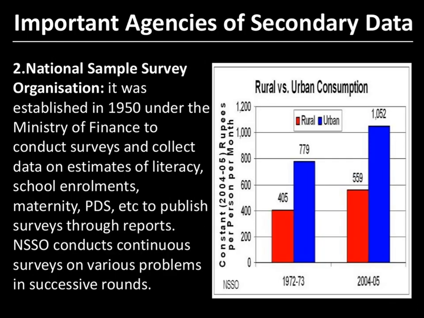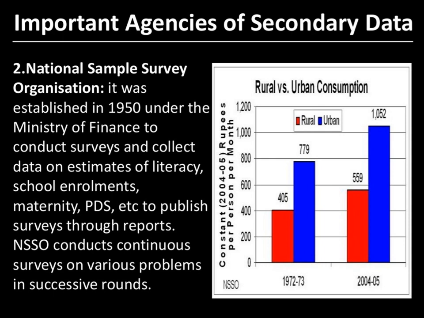Next, one more important agency is the National Sample Survey Organization. Now, what is the National Sample Survey Organization? The NSSO is a unit of the Government of India, made to conduct nationwide surveys on social and economic issues.